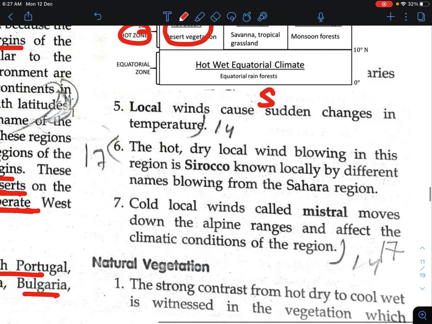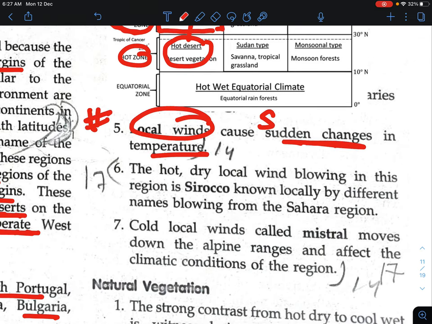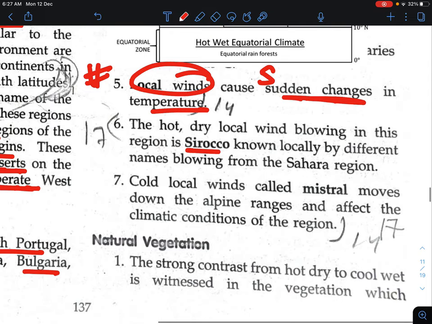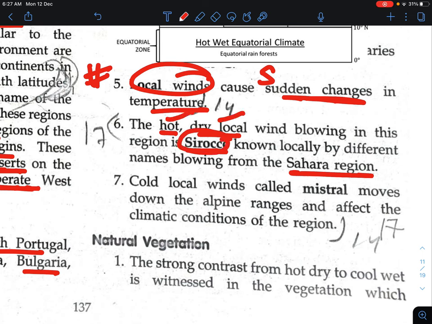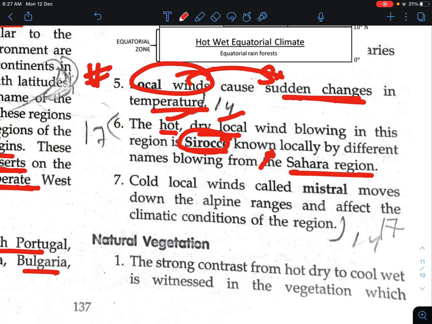Now, the next point is about the local winds that cause sudden changes in temperature. You have to remember that there are many local winds that change the temperature suddenly. The first one is the Sirocco. This is a hot, dry local wind that blows in the region of the Sahara Desert, and it is locally called Sirocco. So these local winds cause a sudden change in the temperature.